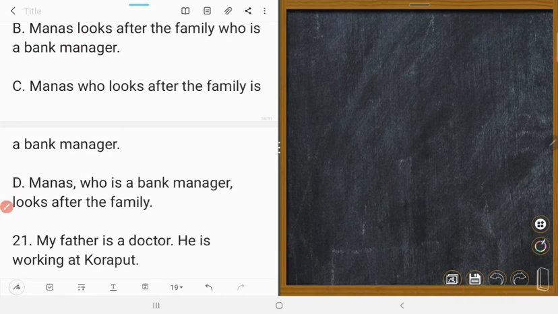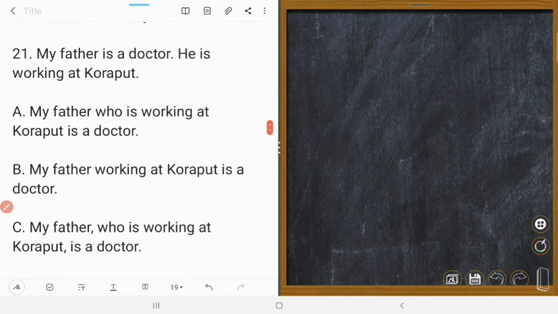Next one is, my father is a doctor. He is working at Koraput. My father is related. Instead of he we write who. So the who clause: my father who is working at Koraput is a doctor. C is correct. Right? 21. C is correct because this is a non-defining clause and the comma is given. But A is incorrect because it is not written with a comma. Right?